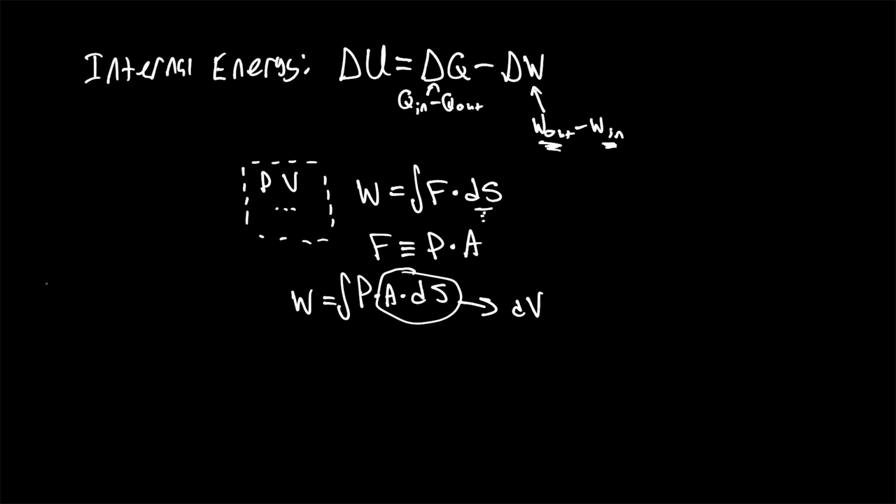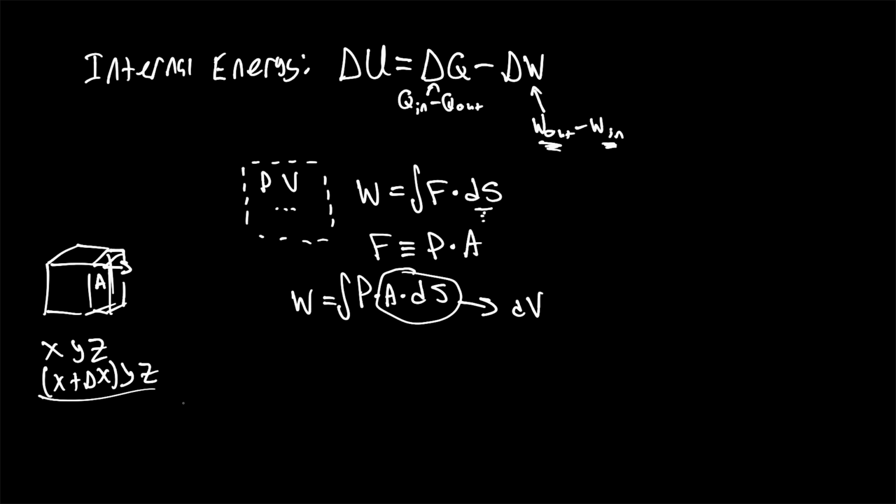So if we were to take the example of a cube, if we have an area over this surface, and this surface moves by some delta x, then what we have is a change in volume. The volume would be x, y, z. The volume would be changing to x plus delta x, y, z, and thus we would have work done by the system based on that delta x.